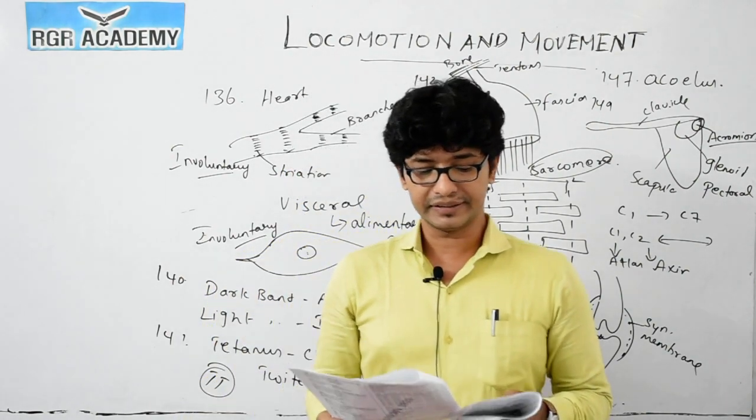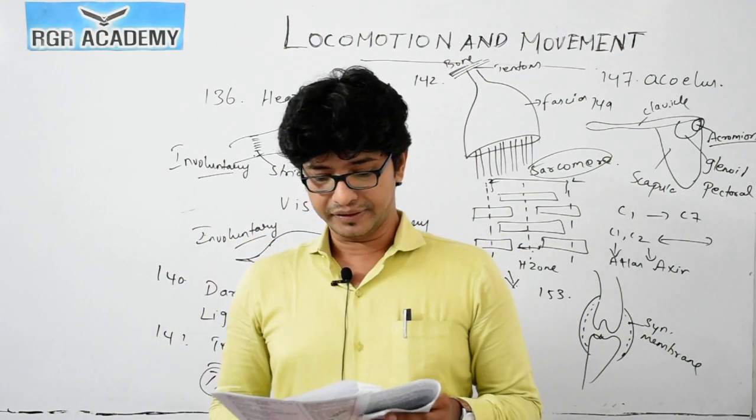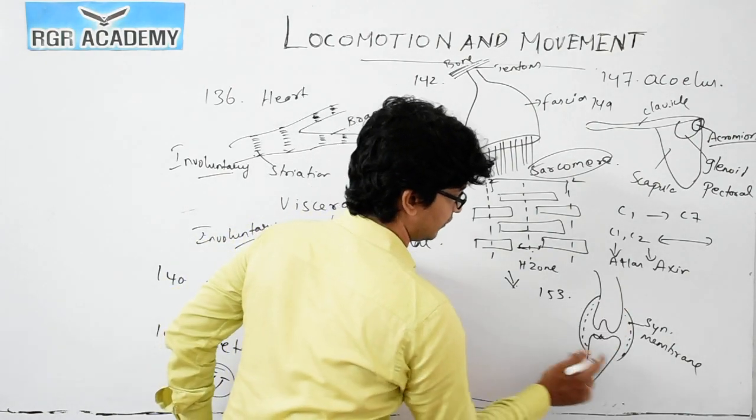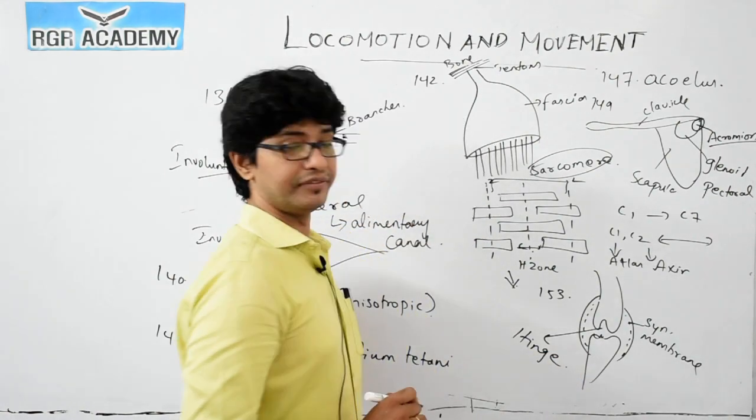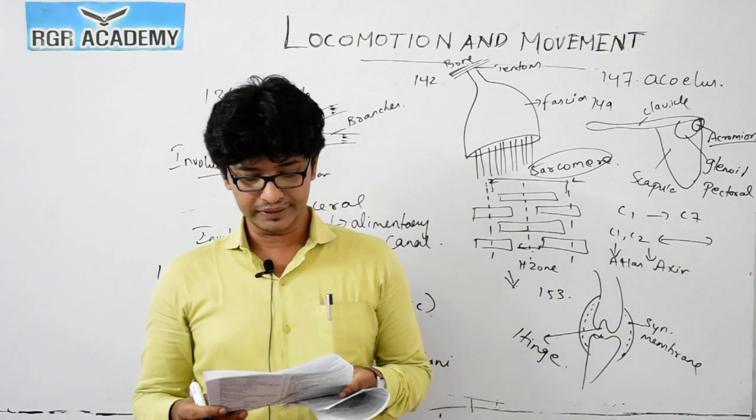Then, for example, you take the thumb. 166, that we have done. 167. Knee joint is an example. Knee joint that we told, right? This is a joint we call a freely movable joint. So this we call a hinge joint. Next, move on to the 168 question.